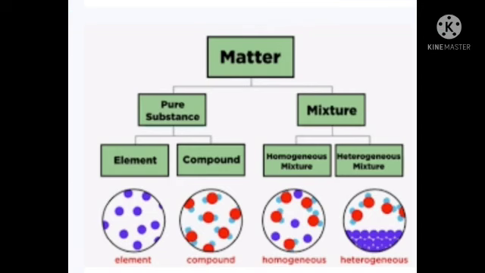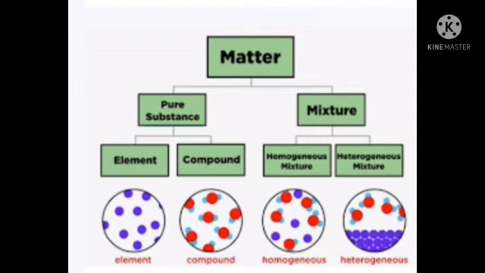Mixtures consist of two or more substances simply mixed together but not chemically combined. For example, we have seen air. Air is a mixture of various gases such as nitrogen, oxygen, carbon dioxide, water vapor, argon, dust particles, smoke. All these things are present in air.